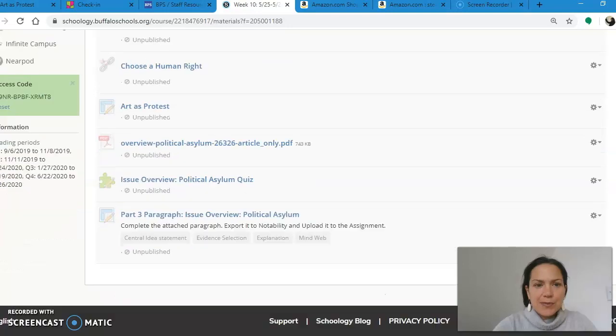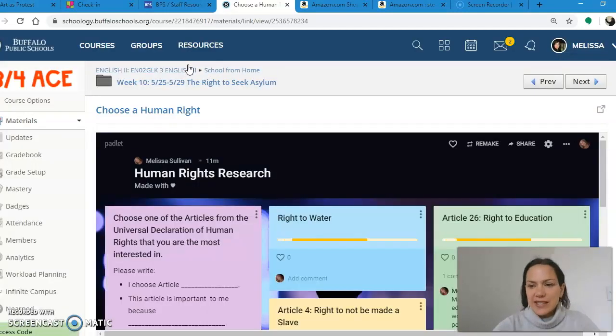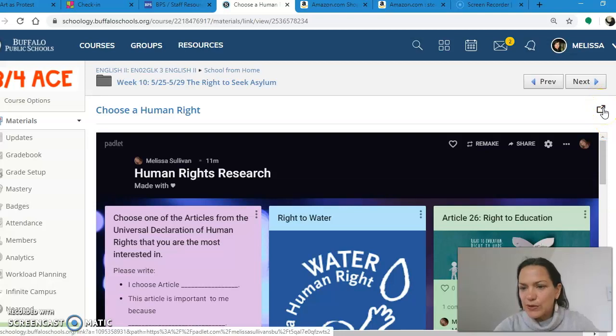So at this point, you will be looking at these next two links. And this how-to video is how to use a new program called Padlet. It's a way for us to collaborate with each other and share ideas and comment on each other's work. So let's look at the first one. Please click on this link, choose a human right. When you get to this page, you're going to want to expand it with this icon here, just like we do for YouTube videos.